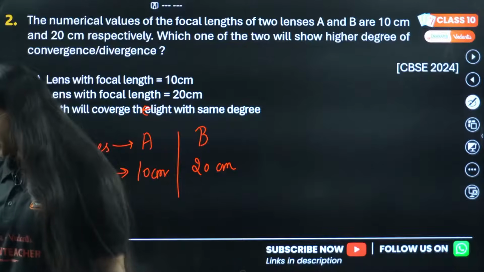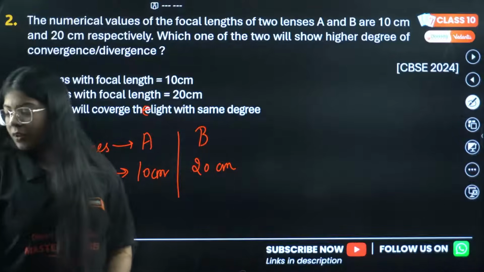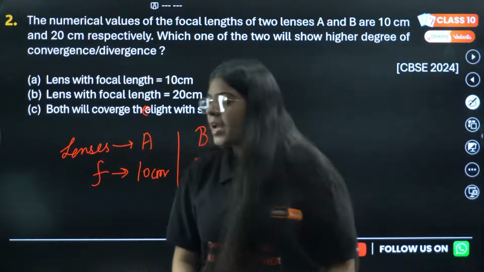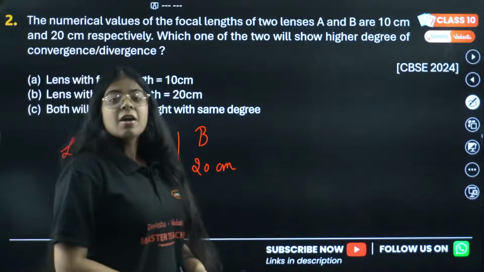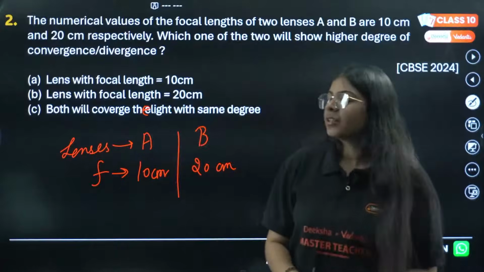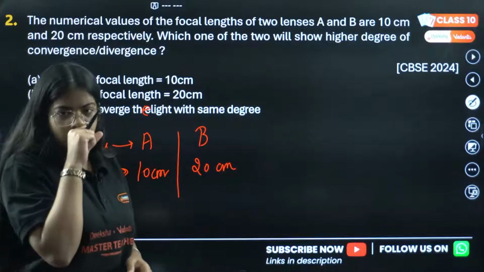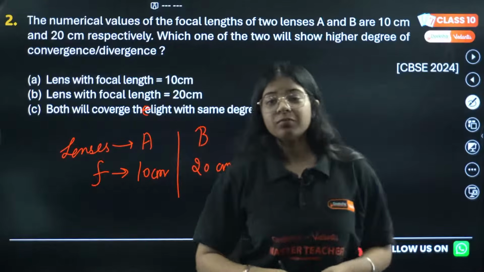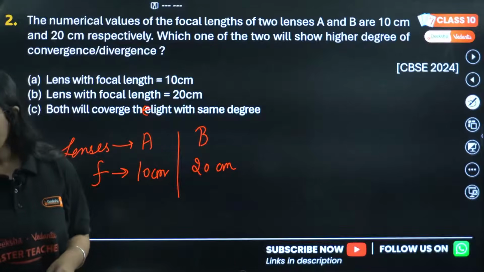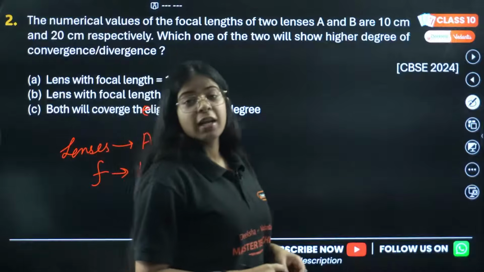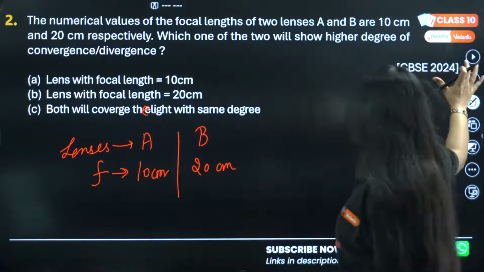I'm waiting in the comment section. Let's go. Rohit is saying A. Okay, anyone else? In the comment section, let me know what is the answer for this particular question. Which of the lens will converge the light rays with higher degree of convergence or divergence? Lens with focal length 10 cm or 20 cm. Okay, Trave is also saying lens with focal length 10 cm. Okay, let's see the answer.